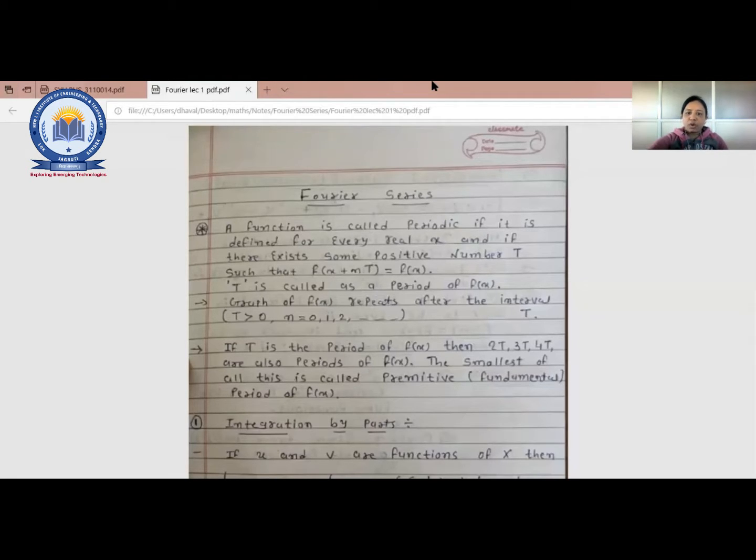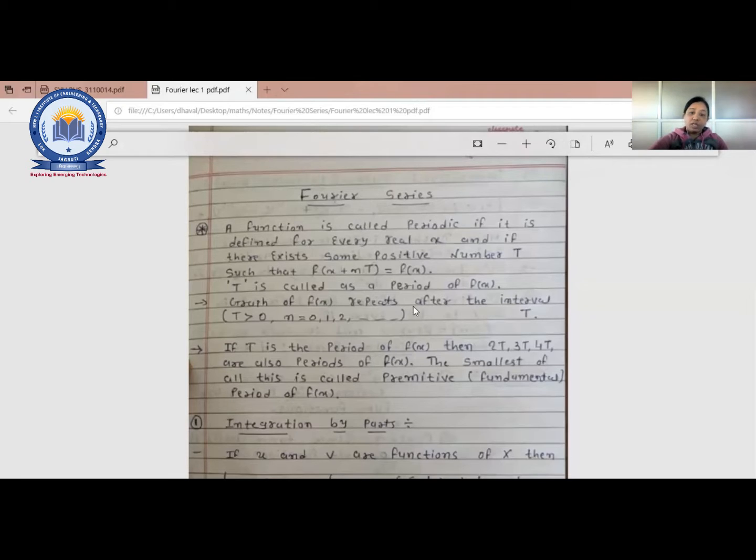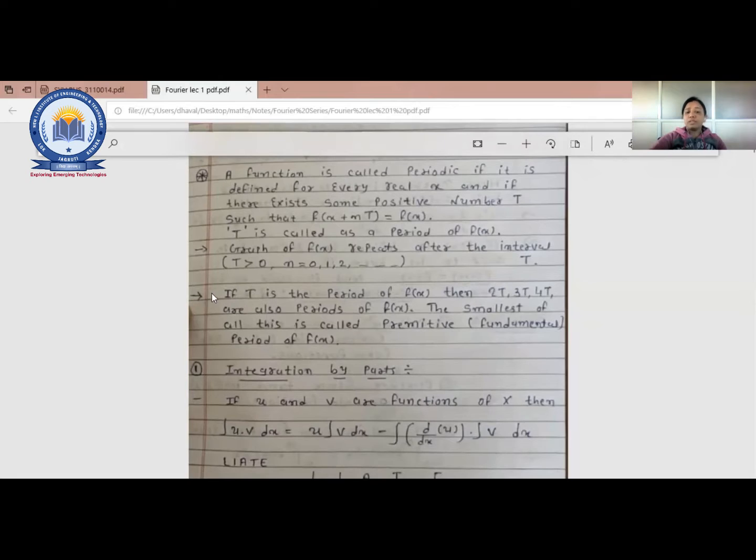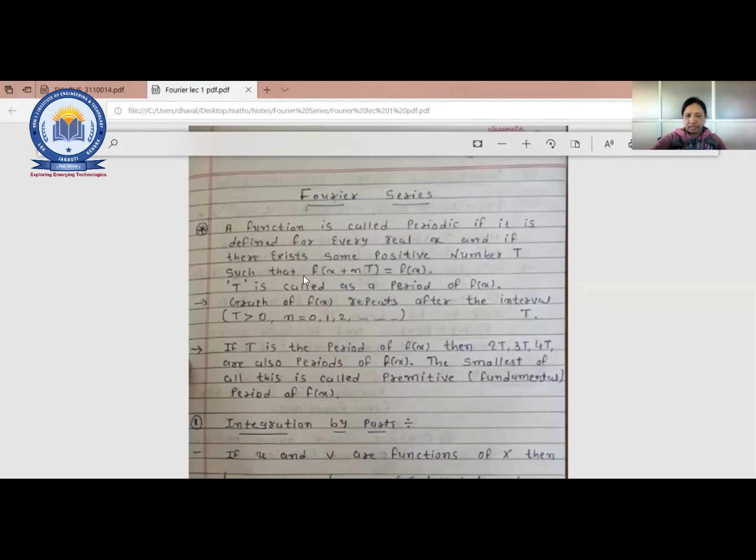So the main thing is that it will repeat after some interval of time, right? So we can say that that function is periodic. So Fourier series can be applied if and only if your function is supposed to be periodic, right? Here is just a definition written.